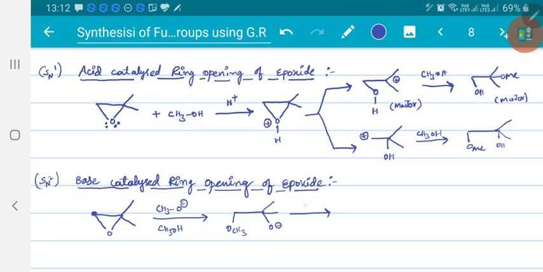This will abstract the acidic hydrogen from methanol, forming OH here. So the product will be the minor product which is obtained from acid catalyzed. In acid catalyzed, this is the minor product. So in base catalyzed reactions we also got a similar product. In the presence of Grignard reagent also we will get the product as that of the SN2 pathway, base catalyzed.